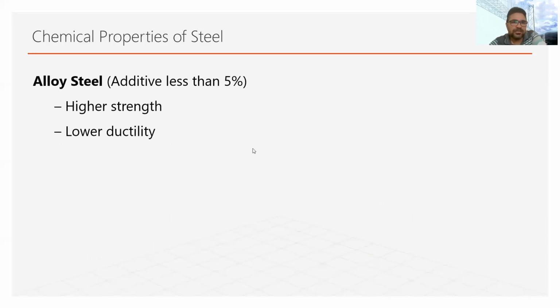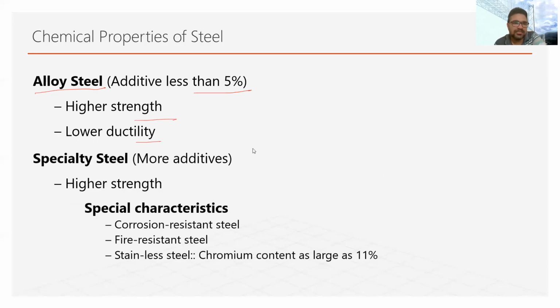Now in the case of alloy steel, the additives that I mentioned in the previous slide, like chromium, nickel, manganese, if they are less than 5%, then we call it alloy steel. This alloy steel is high in strength but low in ductility. The other grade of steel, or special steel, has more additives, which means more than 5%. They provide higher strength and also some special characteristics.